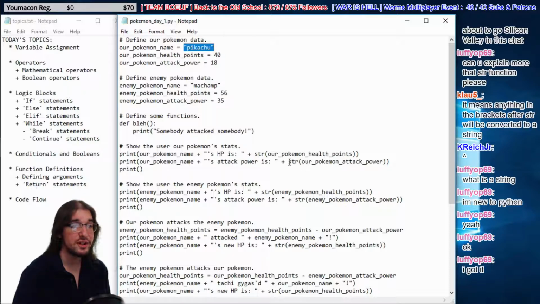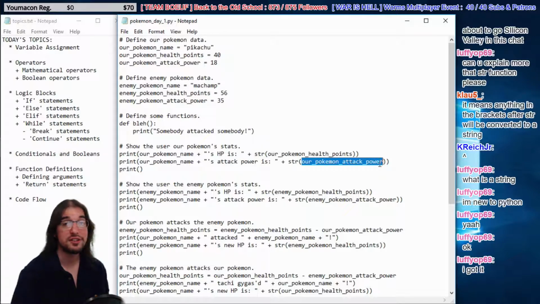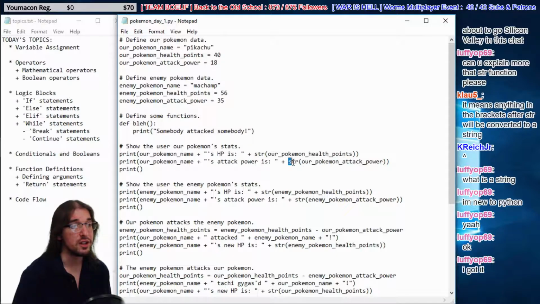And when you run this function str, you're saying, we have an integer here, or some other kind of data, but I want it to be used like a string, right? That's what we use the string function for. So in this case, we have our Pokemon's HP is. Now, if we were to add in our Pokemon's health points right there, right? So here's what we have to say, right? We have our Pokemon's name, which is Pikachu. That's a string. Then we add that to a string. So we're saying Pikachu's HP is. Then we're adding in an integer, right?